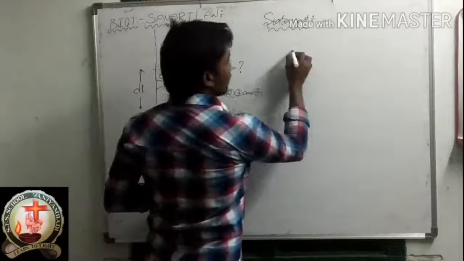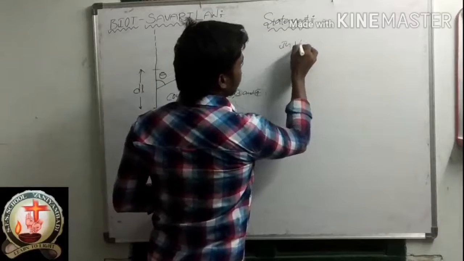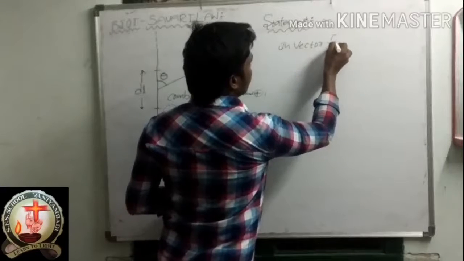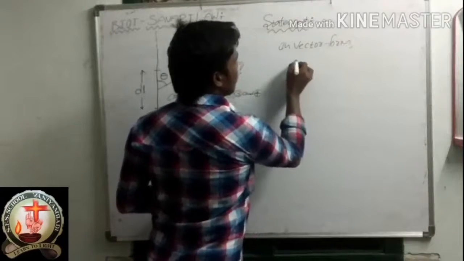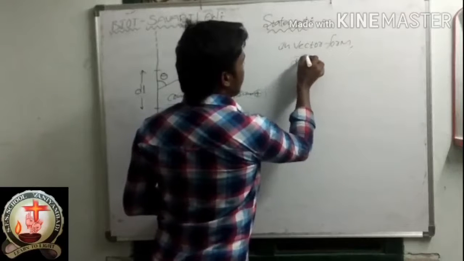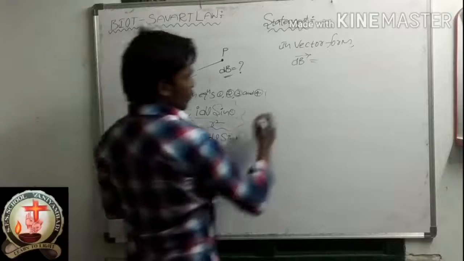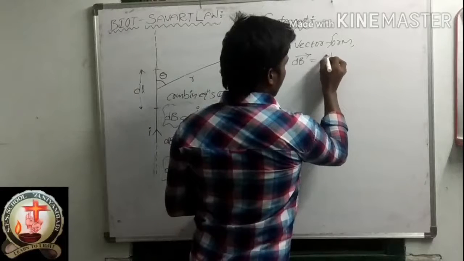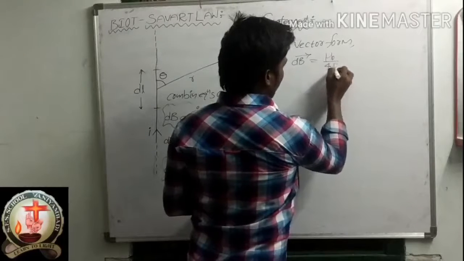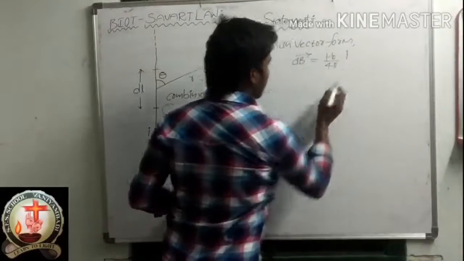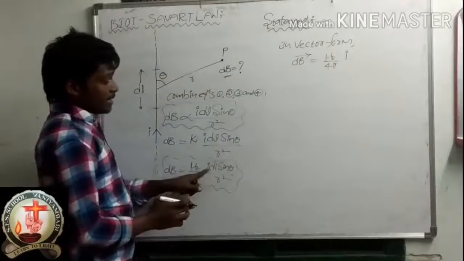So in vector form, dB bar is equal to mu naught by 4 pi, I is I only. dl is nothing but a vector.